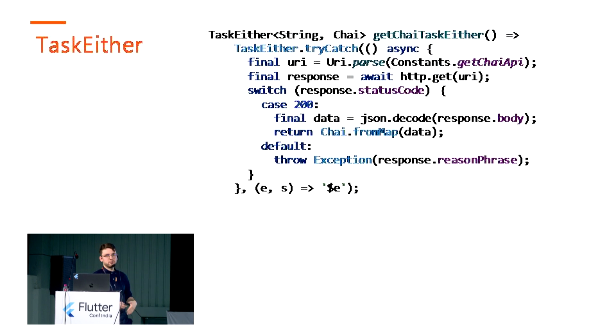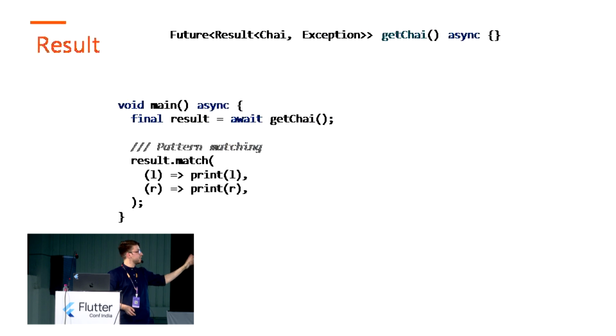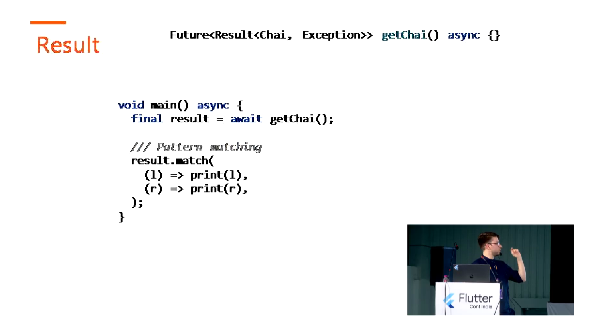We have Task, which is basically a wrapper around the Future. If you look at the Future, we have a bit of an ugly syntax, with Future inside of it, Either inside of it, multiple types just to get a child. So we can also use Task to make it more readable.